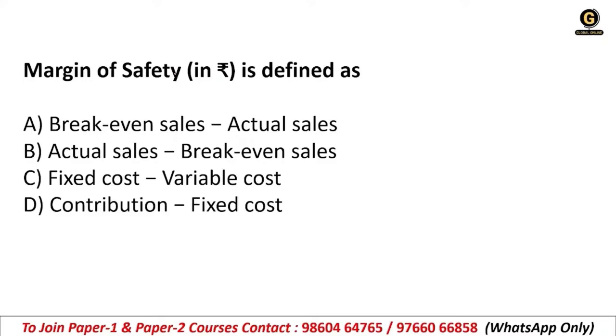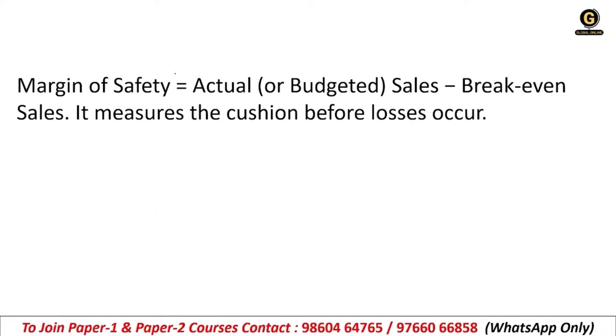Okay, you have correctly answered the previous question. Very good. Option B is exactly the correct answer. Actual sales minus break-even sales. So basically, margin of safety tells you how much your sales can fall before you start making a loss. So the formula for that is actual sales minus break-even sales.